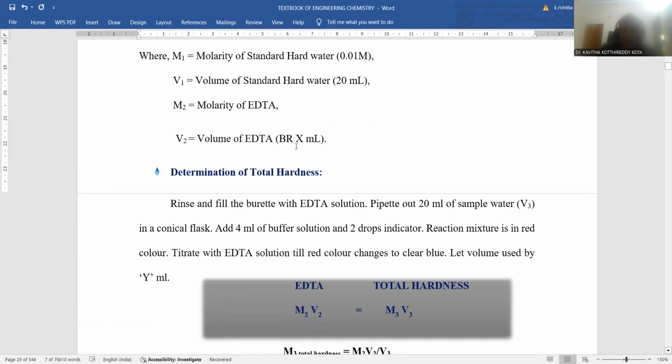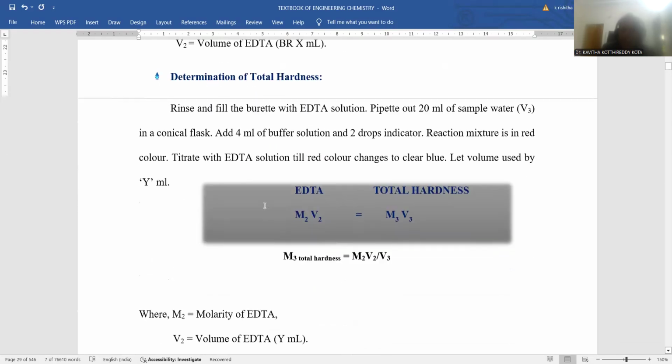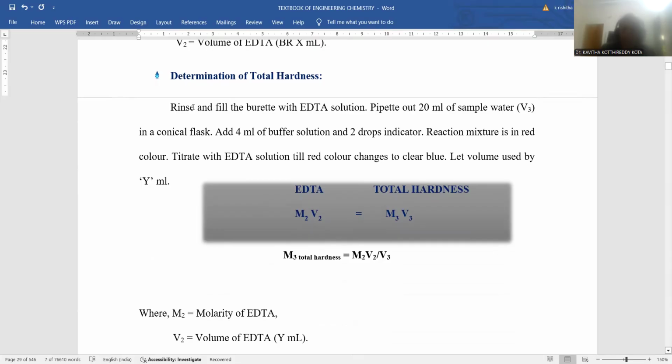Later on, after getting the concentration of EDTA, total hardness is to be determined. Estimation of total hardness of water is required. In order to estimate the total hardness, again we fill the burette with the EDTA solution. First of all, clean the burette, rinse it with the EDTA solution, and fill the burette with EDTA solution. Into the conical flask, you pipette out 20 ml of sample water whose hardness you want to determine. That is not the prepared hard water from step number 1. This is the sample hard water, different.